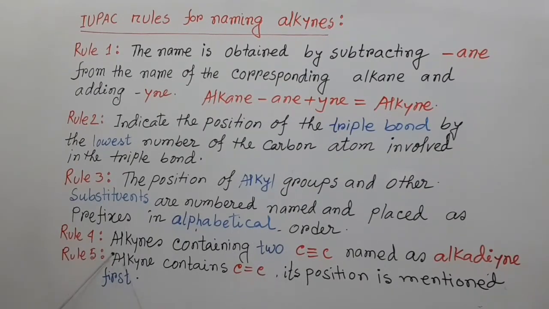Rule number 4, alkynes containing two carbon-carbon triple bonds are named as alkadiynes. And rule number 5, if an alkyne contains a carbon-carbon double bond, its position is mentioned first.